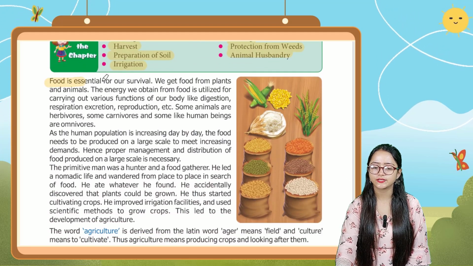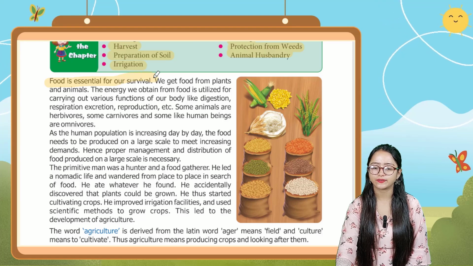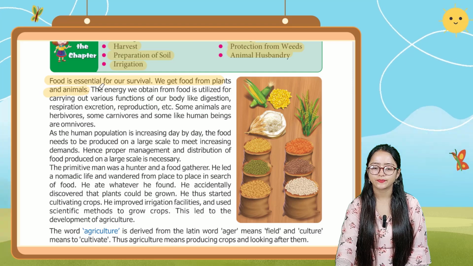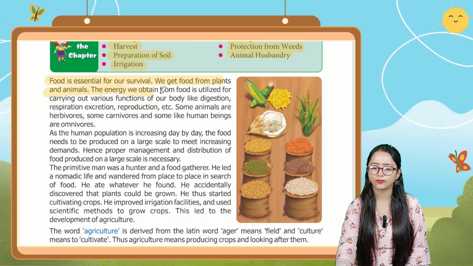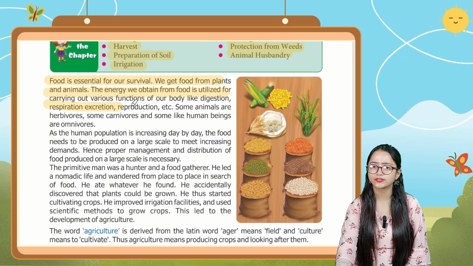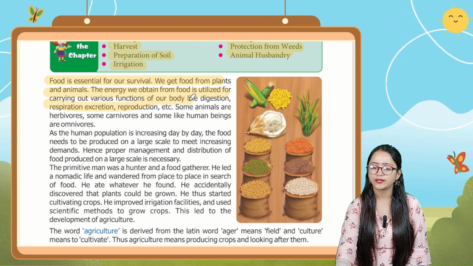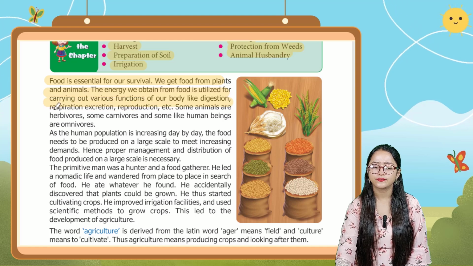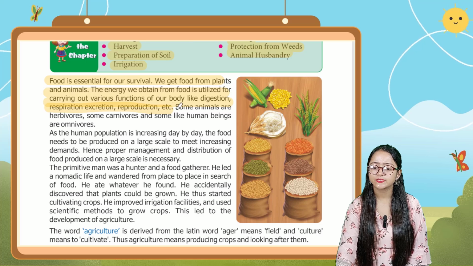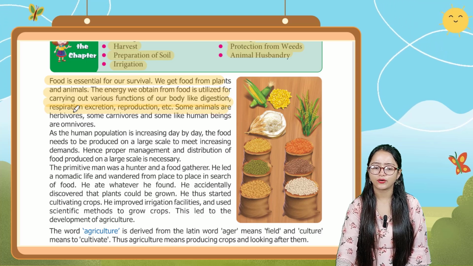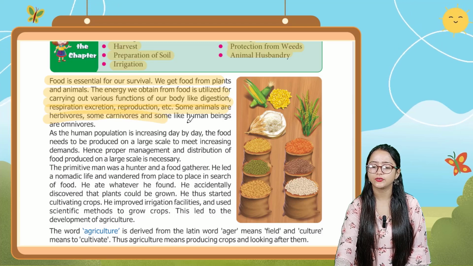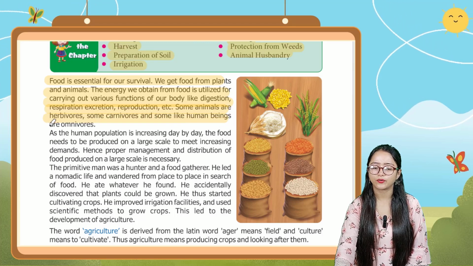Food is essential for our survival. We get food from plants and animals. The energy we obtain from food is utilized for carrying out various functions of our body like digestion, respiration, excretion, reproduction, etc. Some animals are herbivores, some carnivores, and some, like human beings, are omnivores.